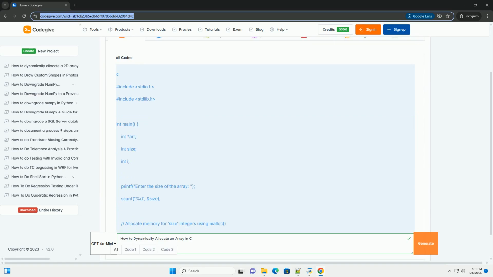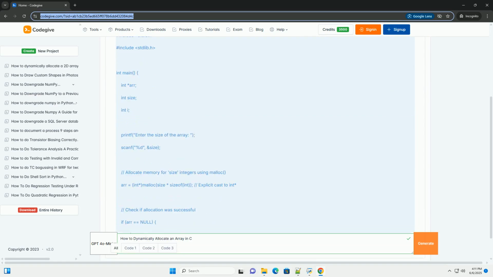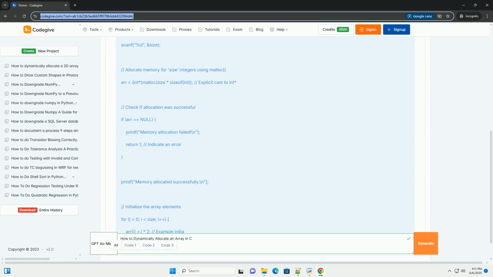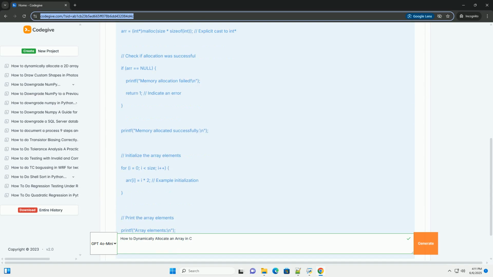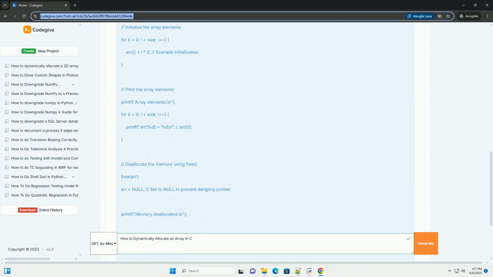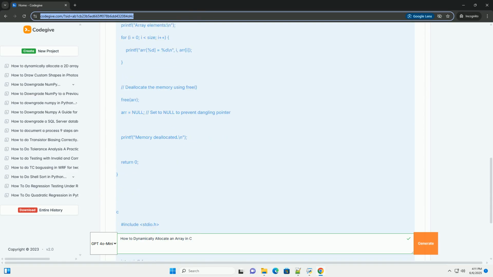Dynamically allocating arrays in C, a comprehensive tutorial. Dynamic memory allocation is a powerful feature in C that allows you to request memory at runtime, as needed, rather than having the size of your data structures fixed at compile time.